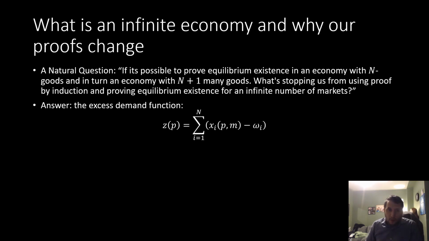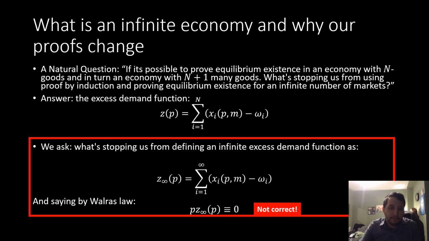So a natural question to ask is that if it's possible to prove equilibrium existence in an economy with n many goods, and in turn an economy with n plus 1 many goods, what's stopping us from a proof by induction and proving equilibrium existence in an infinite number of markets? The answer is the excess demand function here. So we're going to look at this thing, and this is really the source of this problem here. But still, we have some questions.